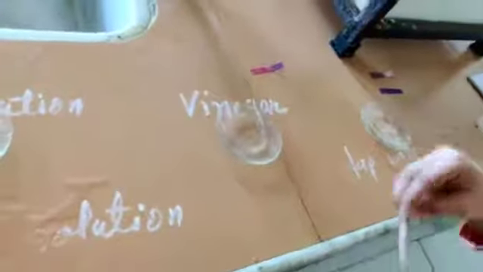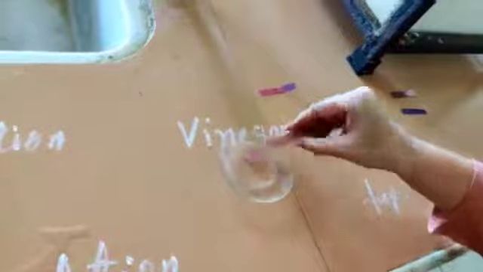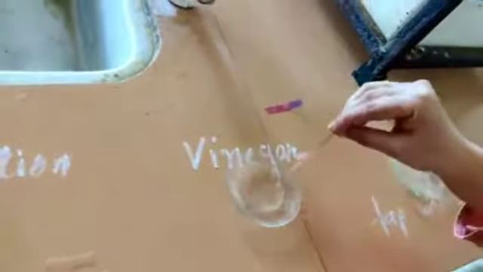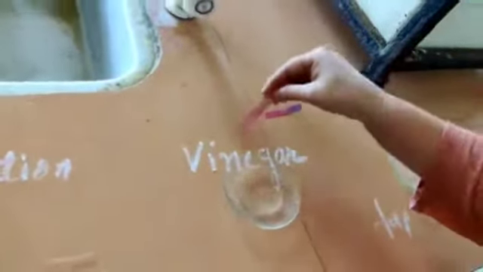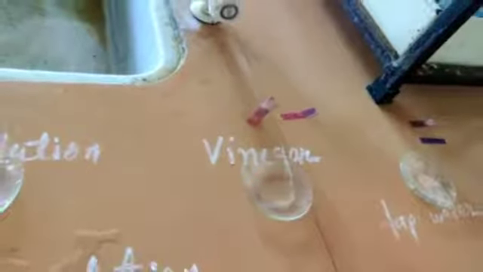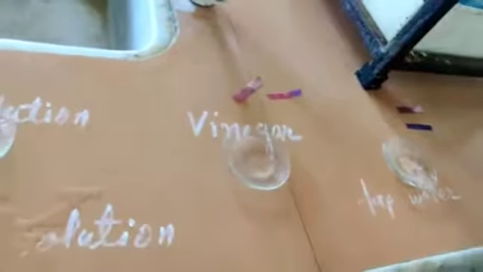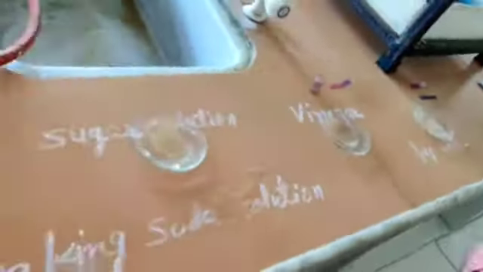In the same way I am dipping red litmus paper in vinegar. See, again no color change. Don't forget to write in the table about vinegar, whether it is acidic or base. Moving further, the next solution is sugar solution.